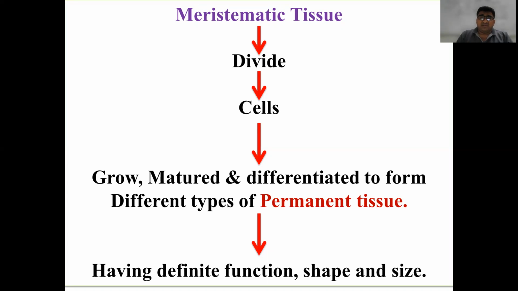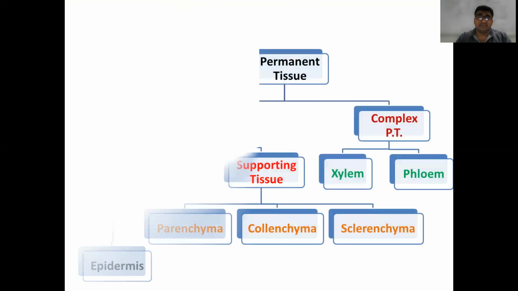Hence, meristematic tissue after growth, maturation, and differentiation, if it gets a definite shape, size, and function, then such cells are known as permanent tissue. And permanent tissues lost the power of division. They don't have the ability to divide.